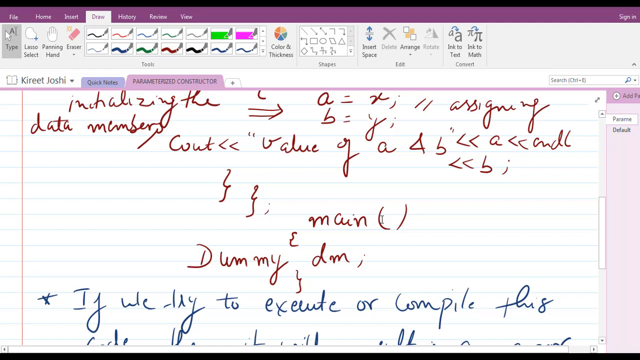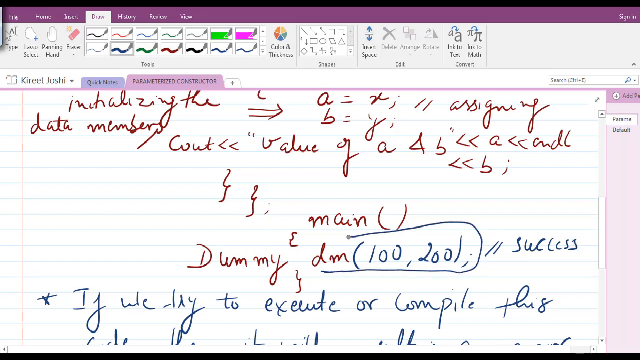If we want to resolve the error, we have to pass the values. In this dm we will just pass two values, let us suppose 100 comma 200. Now if we try to execute this code, it will be a successful compilation. The code will compile and we will get an output that the values of a and b are 100 and 200, because as soon as this object is created we are passing the values inside it. It means the parameterized constructor will be called.